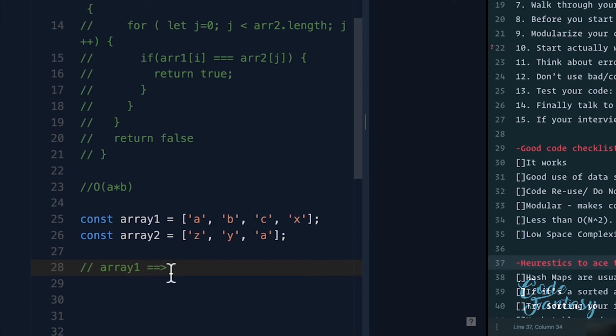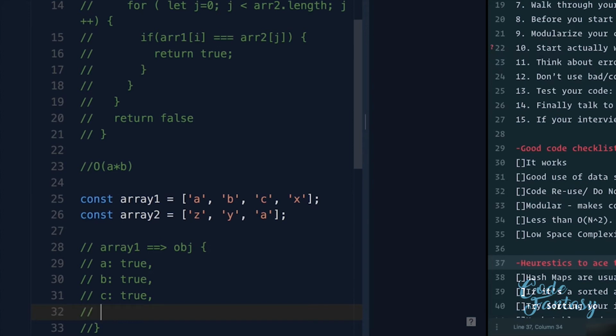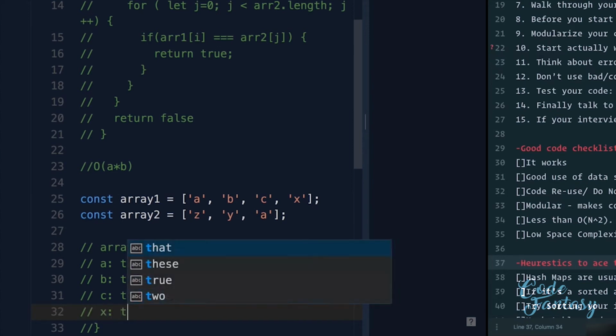And this object is going to contain something like this. It's going to contain A equals true, then B equals true, C equals true, and then finally it's going to have X equals true.